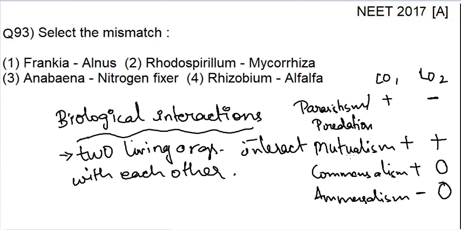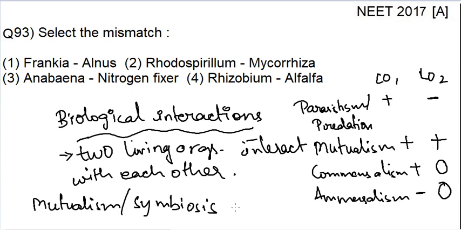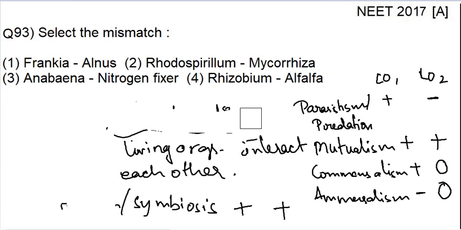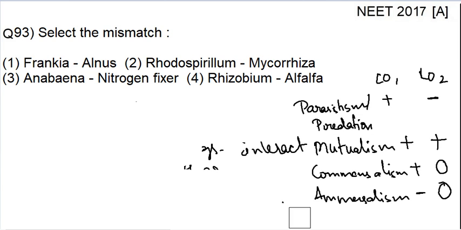Now here we are talking about a symbiotic or mutualistic relationship, in which both the organisms are getting benefited. How are they getting benefited out of each other? Let's see. Here we are talking about nitrogen fixation.